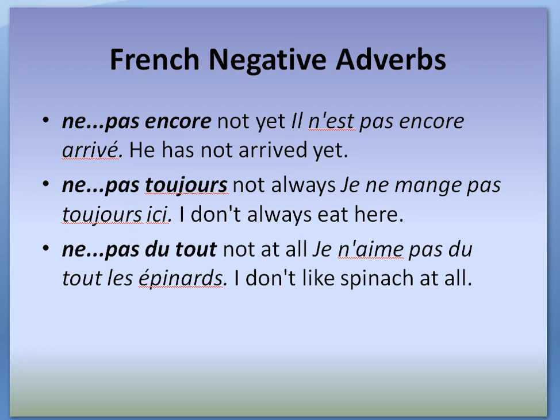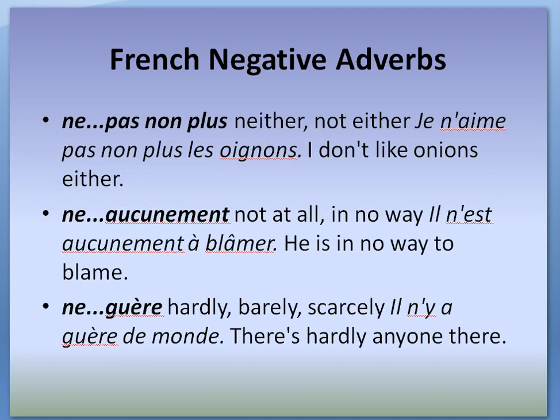Ne pas du tout. Je n'aime pas du tout les épinards. The verb aimer is in the conjugated form aime. Ne comes before it and pas after the verb. Ne pas non plus.